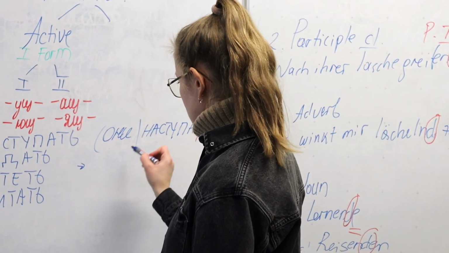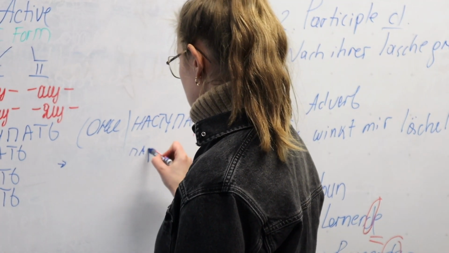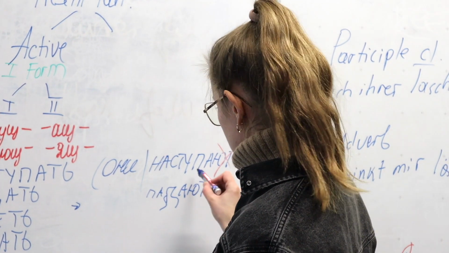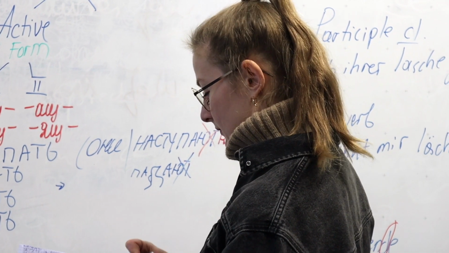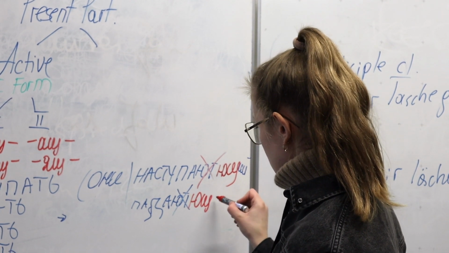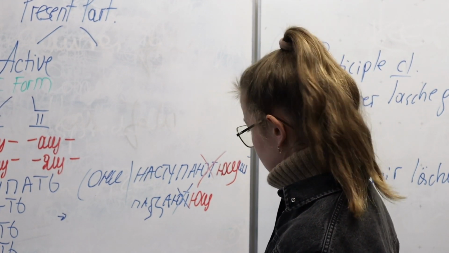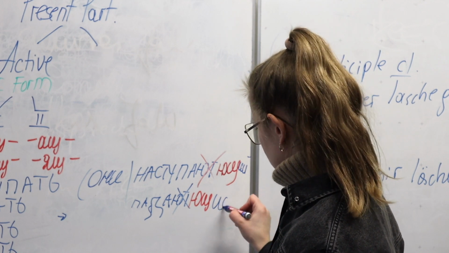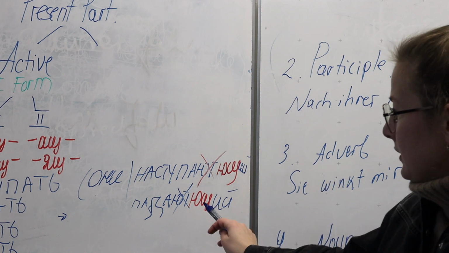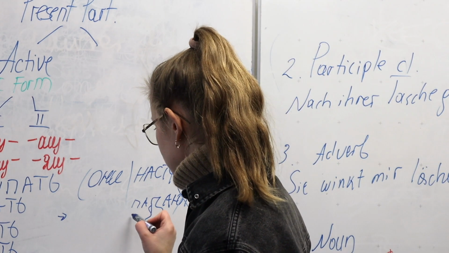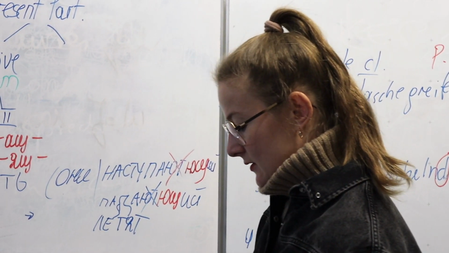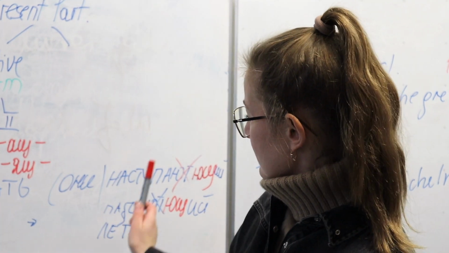Then we've got падать, to stick to our falling leaf. We've got again они падают. So we get rid of ют. We put ющ. Again ий. Let's stick with masculine nouns for a minute. So падающий. Then we've got лететь. Они летят. Here we see it's a different verb.